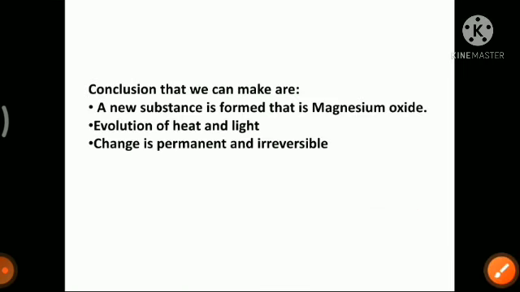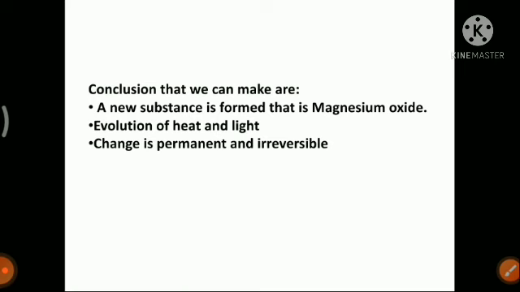So in this change, while we burn it, the magnesium ribbon converts into magnesium oxide as a white powder. The change is that magnesium ribbon is changing into magnesium oxide through the process of burning. In this change a completely new substance, magnesium oxide, is newly formed. Why is it newly formed? Because we have burnt magnesium ribbon, and due to this change we are getting a new substance, magnesium oxide.